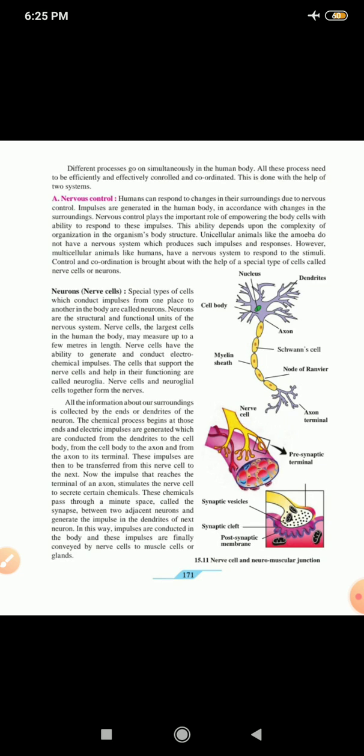Now in the picture you can see here, figure 15.11, the nerve cell and the neuromuscular junction. In the second picture you can see the presynaptic terminal and how the nerve cell comes onto the muscle cell. Here are the synaptic vesicles; vesicles are small sacs which contain some chemical. The synaptic cleft is a gap you can say, and the postsynaptic membrane. So in this gap the messages are sent around, and either the muscle or the gland responds.